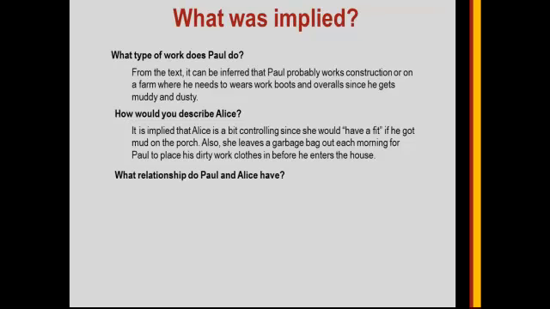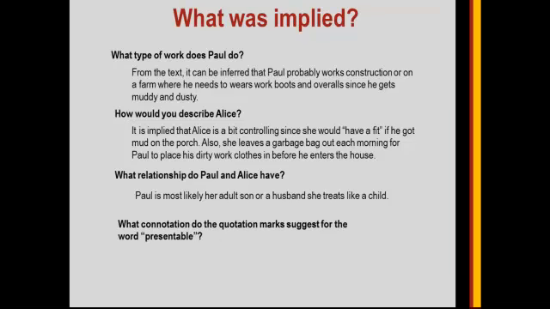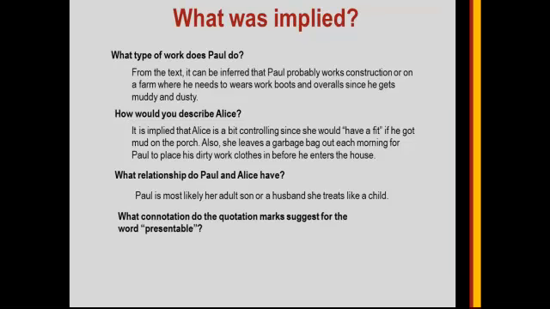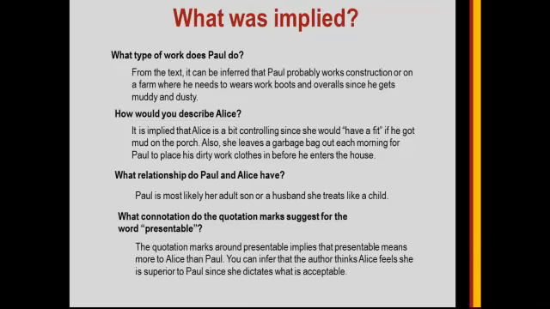What relationship do Paul and Alice have? Paul is most likely her adult son or a husband she treats like a child. What connotation do the quotation marks suggest for the word presentable? The quotation marks around presentable implies that presentable means more to Alice than Paul. You can infer that the author thinks Alice feels she is superior to Paul, since she dictates what is acceptable.